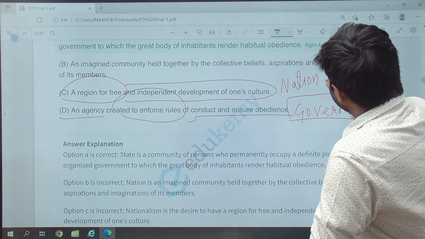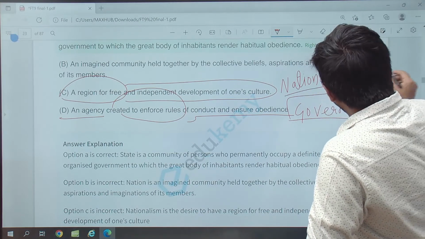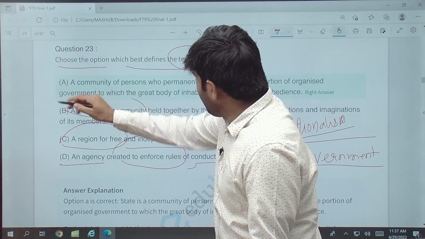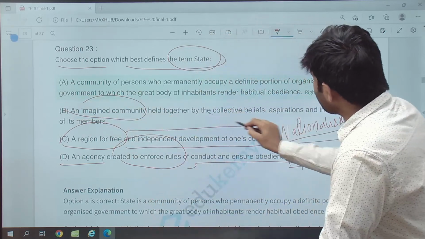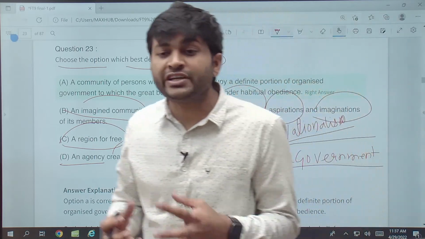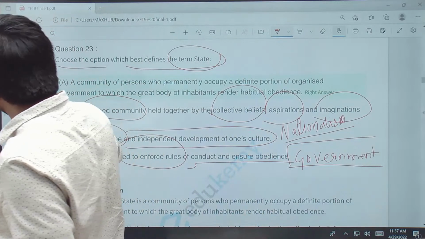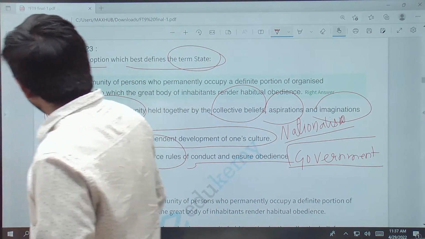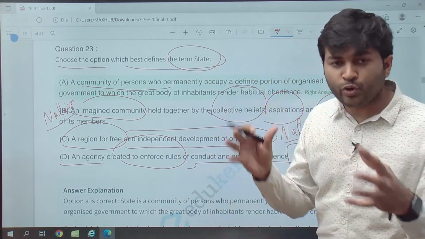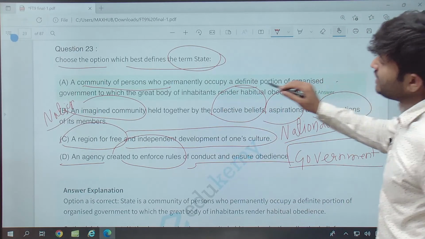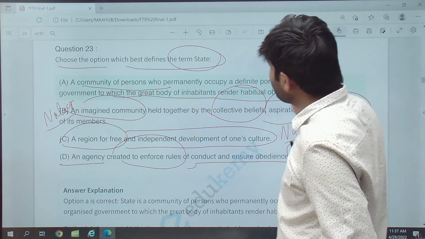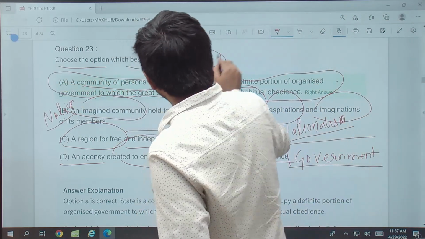Second option, an imagined community held together by collective beliefs, aspirations and imaginations of its members, that is a nation. Now, a community of persons who permanently occupy a definite portion of territory, organized under a government to which the great body of inhabitants render habitual obedience. So this means it is a state.